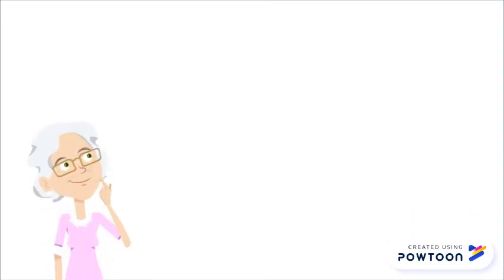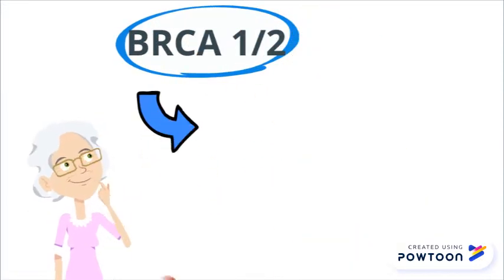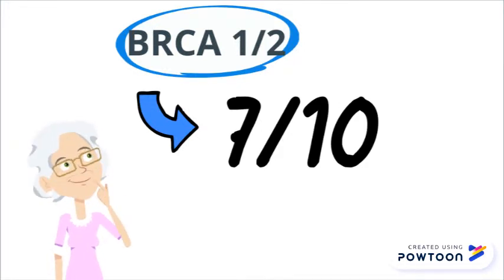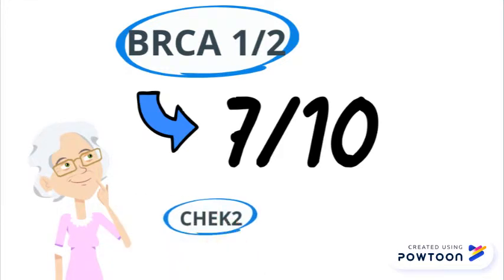A mutation in these genes can lead to a 7 out of 10 chance of developing breast cancer by the age of 80, but this does not necessarily mean that if there is a mutation, it will ultimately lead to breast cancer, as some people live with the mutation and do not develop this disease. CHEK2 is another gene that helps with DNA repair, and in this case, if a mutation occurs, it can increase the risk of breast cancer by twofold.